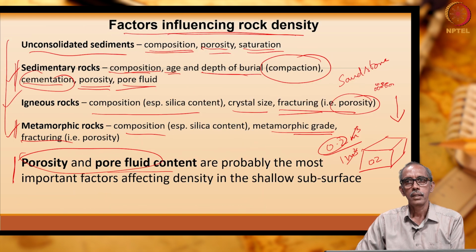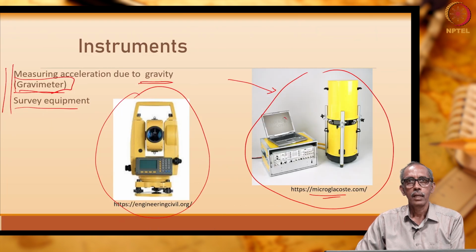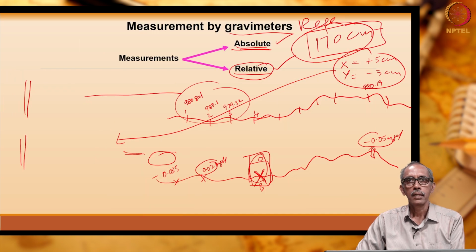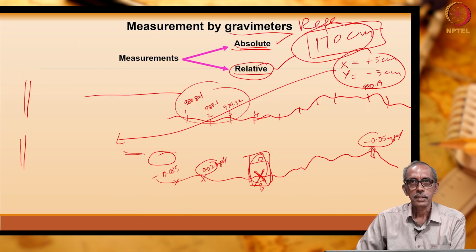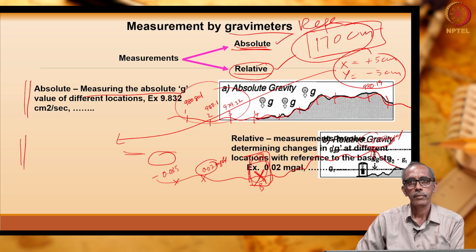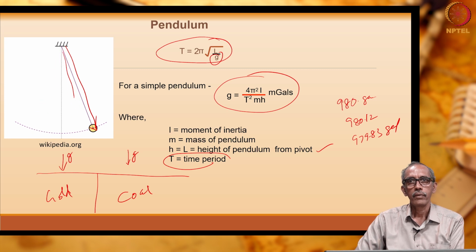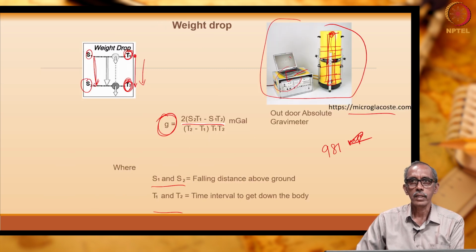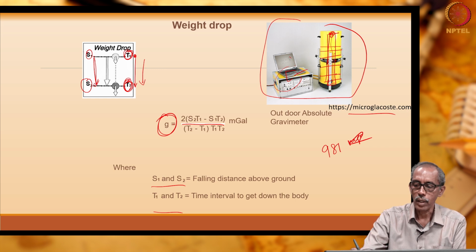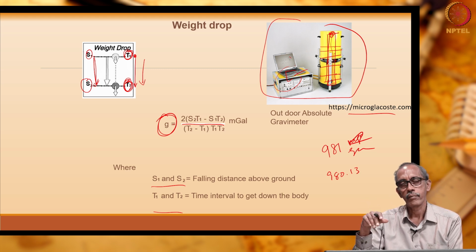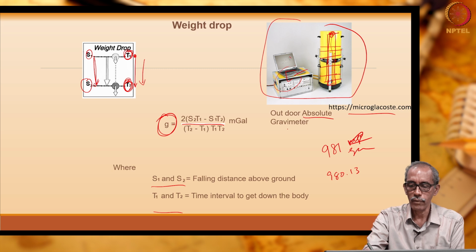So, we are able to determine this using instruments, especially in gravity surveys, using absolute measurement. This is how we are able to estimate the value of gravity here too, like 981 Gal or 980.13, like that we are able to measure the actual gravity. So, these instruments are known as absolute gravimeters.